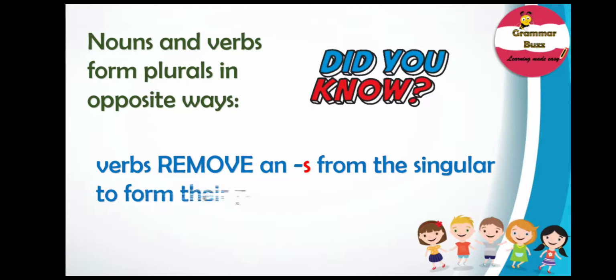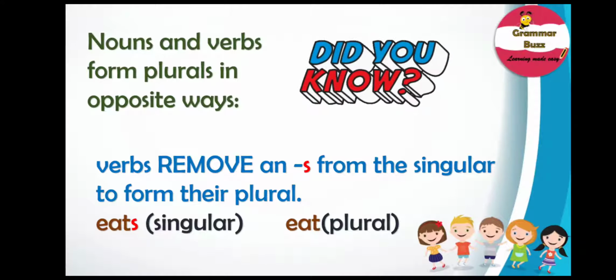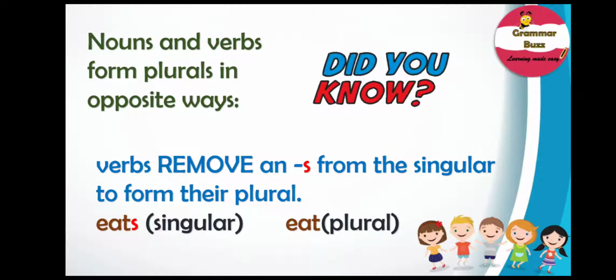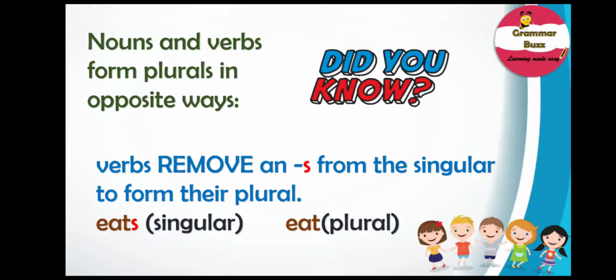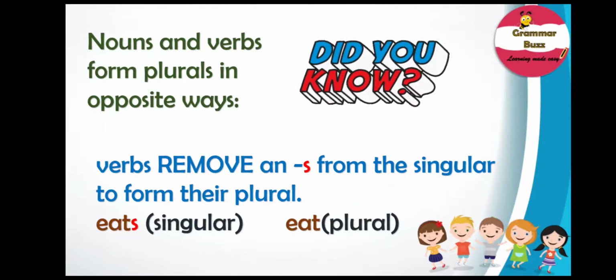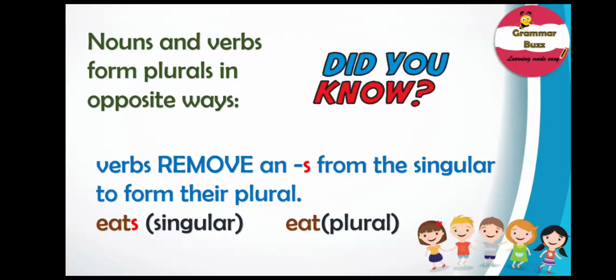So what about our verbs? Well, verbs remove an S from the singular to form their plural, unlike nouns. Eats, for example, is a singular verb and eat is a plural verb. This is important for us to know in order to make our subject and verb agree.